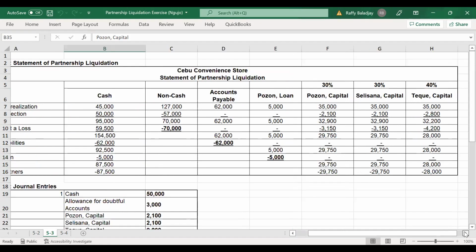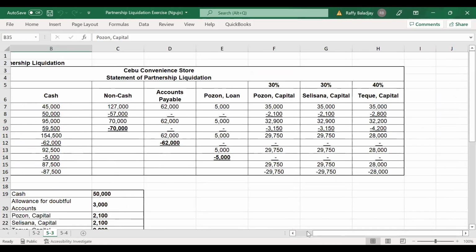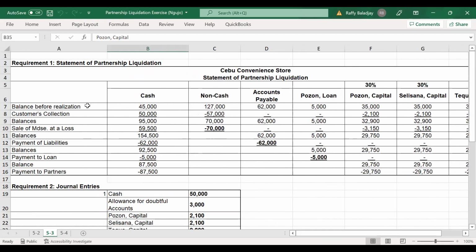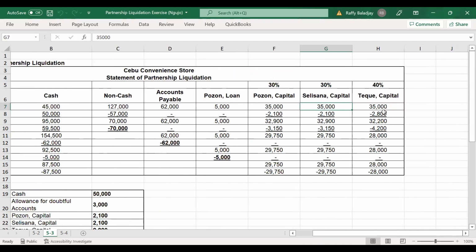So this is our partnership liquidation. Again, balances are taken from the statement of financial position: cash, the non-cash, accounts payable, Puzon loan, Puzon capital, Celesana capital, and then you have Teki capital in the amount of 35,000.